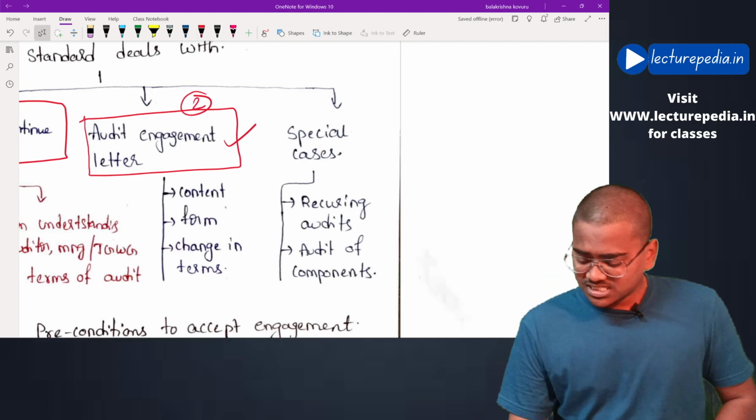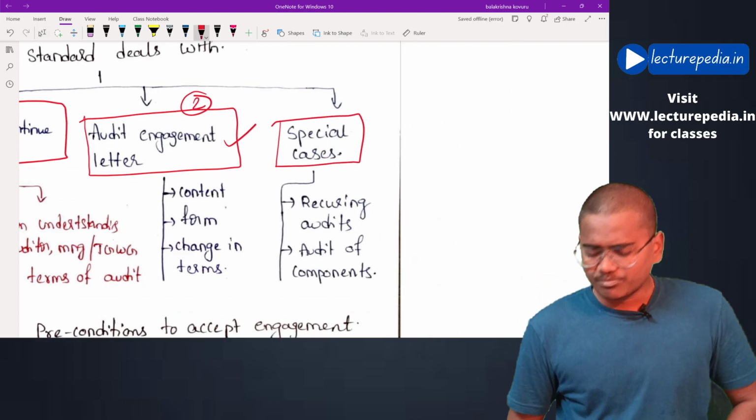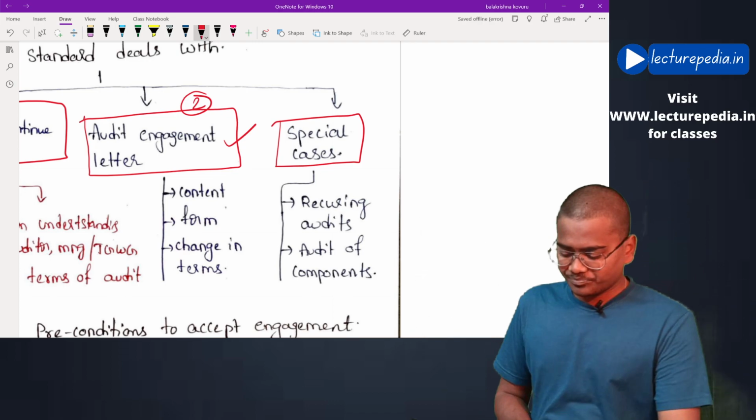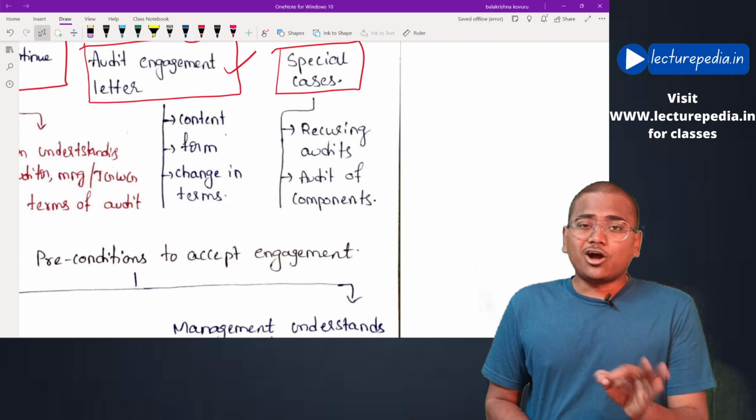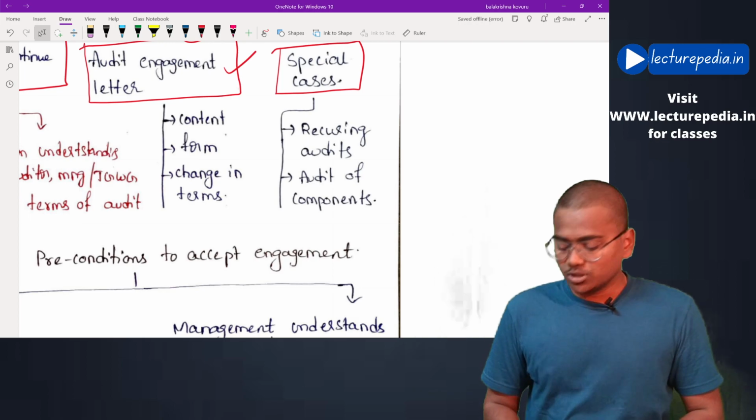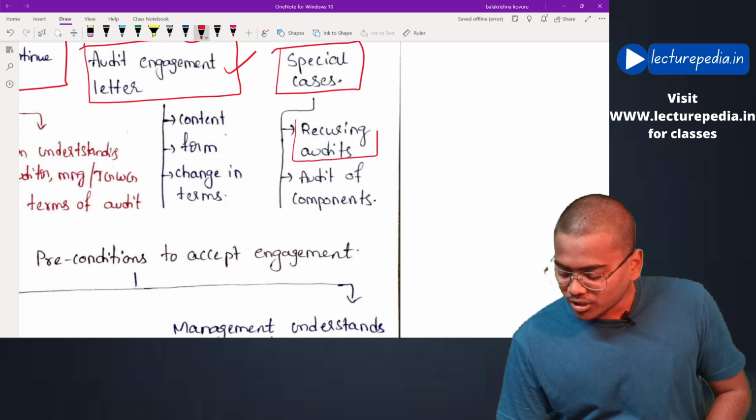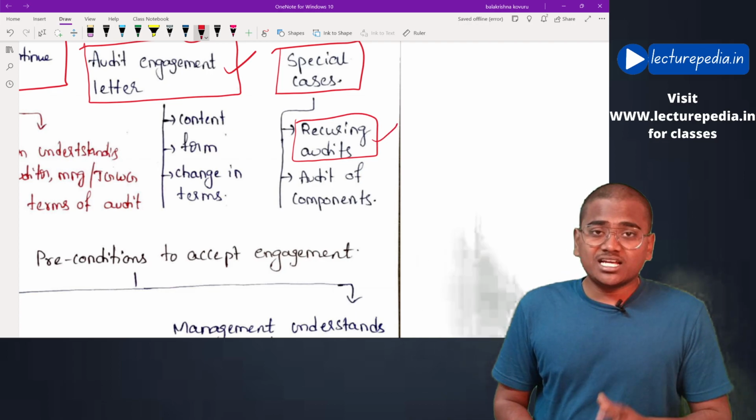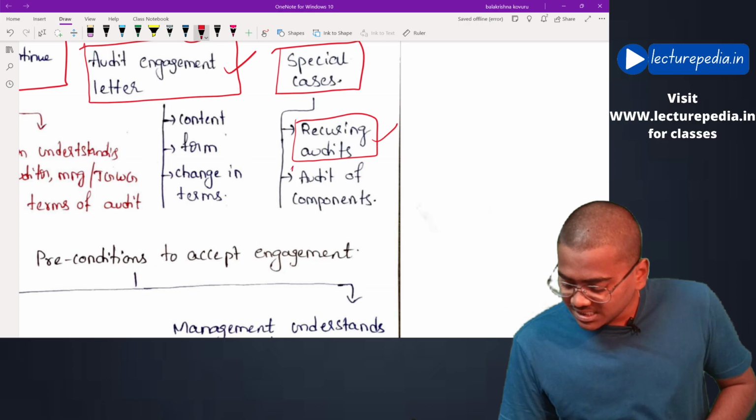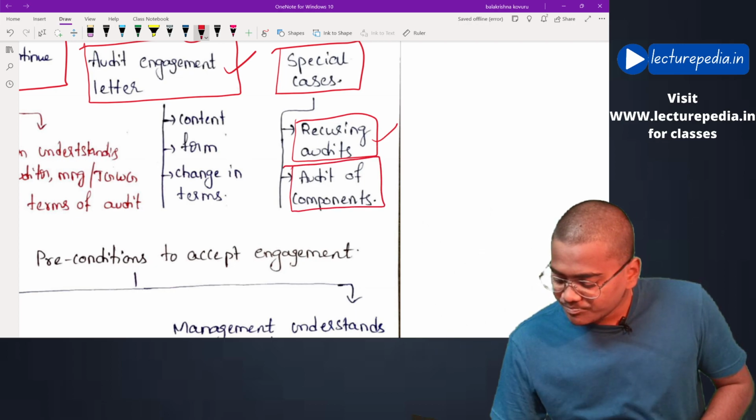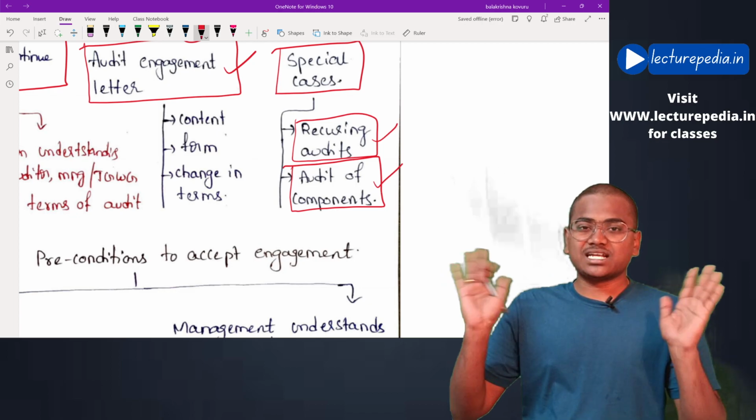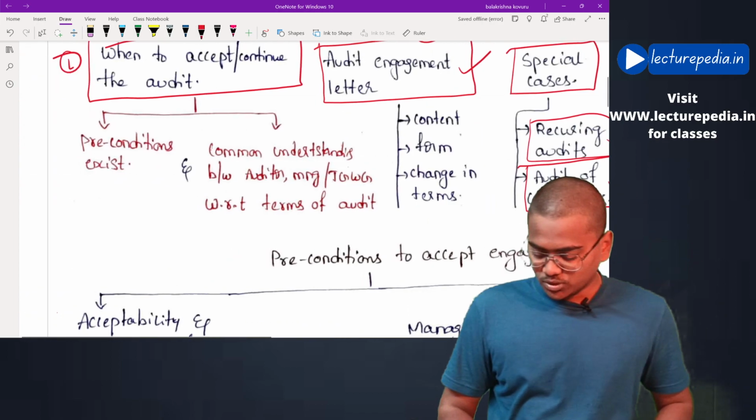Next, there are certain special cases. Even these special cases are related to the audit engagement letter only. Whether an audit engagement letter has to be issued in case of recurring audits will be discussed by this standard, and whether an audit engagement letter has to be issued in case of audit of components will also be discussed in this standard. This is the brief structure of this standard SA 210.